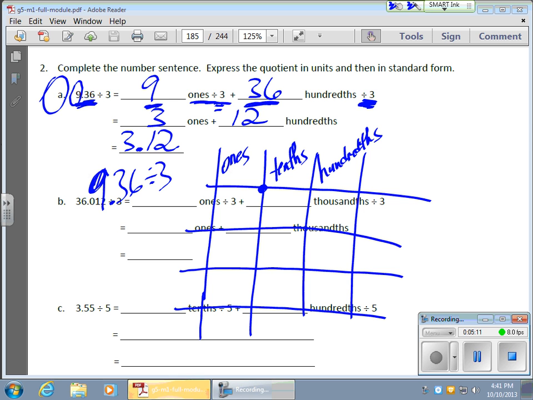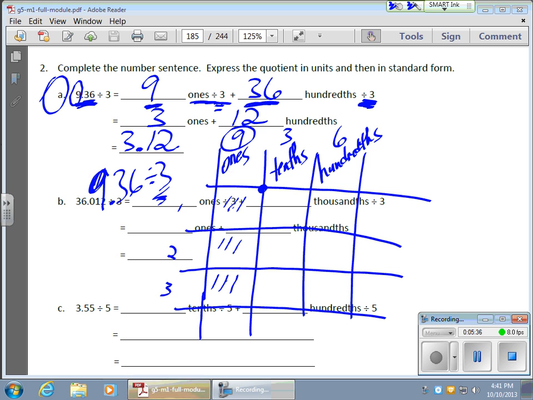All right, I have 9 ones. I have 3 tenths, and I have 6 hundredths. Why 3 parts? Well, I'm dividing it into 3. So here's my first part, my second part, my third part. Now, if I have 9 ones, and I have 3 groups to put them in, they're going to be 3 in each. There's 1, 2, 3, 4, 5, 6, 7, 8, 9.